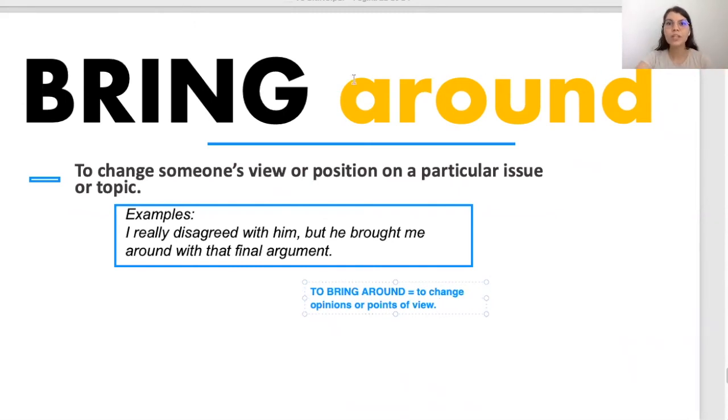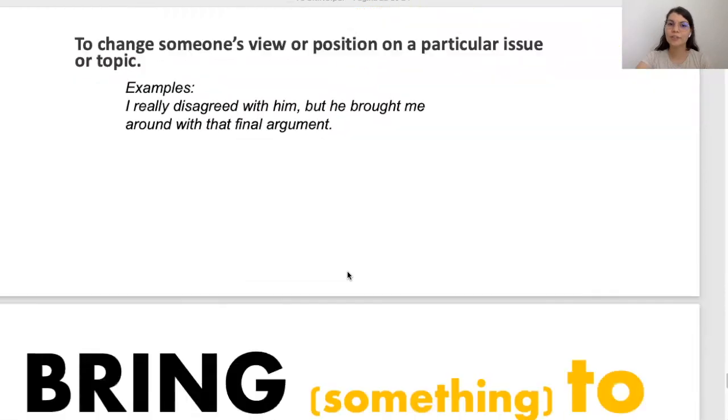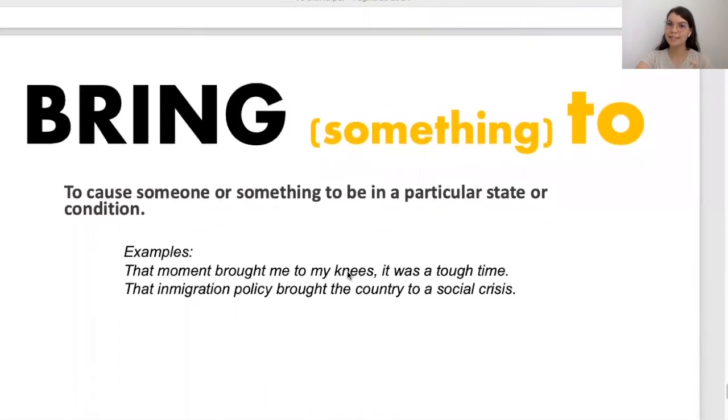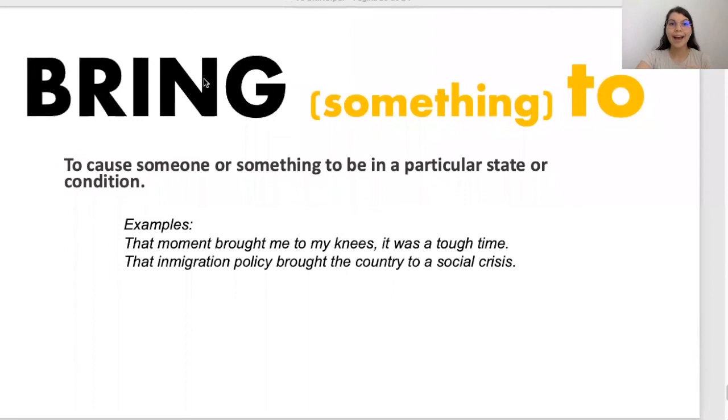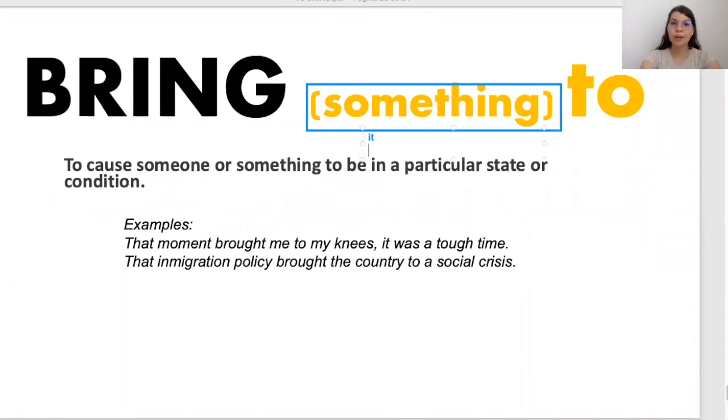All right, let's look at our next phrasal verb, which is to bring something to. As we saw in our previous lessons, these parentheses indicate that the phrasal verb can be interrupted. All phrasal verbs can be interrupted by an object pronoun. Bring it to, bring them to, bring her to.